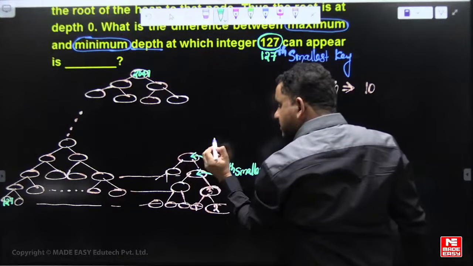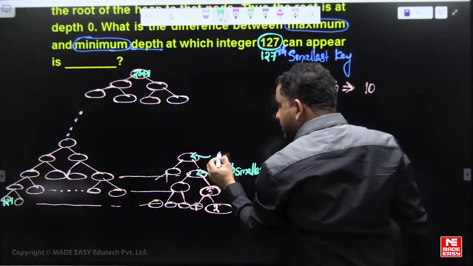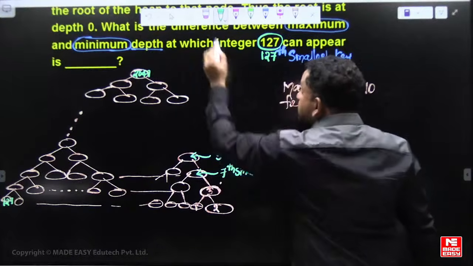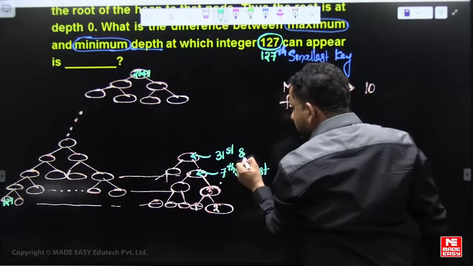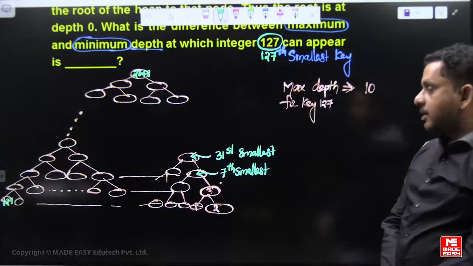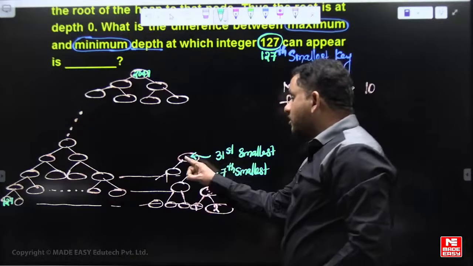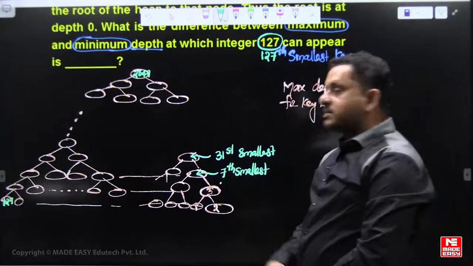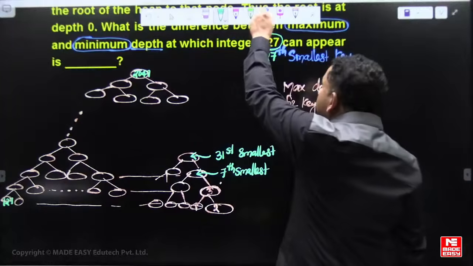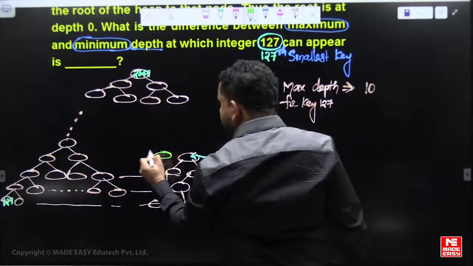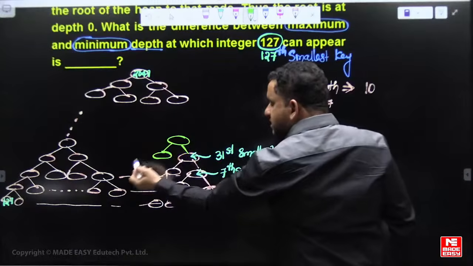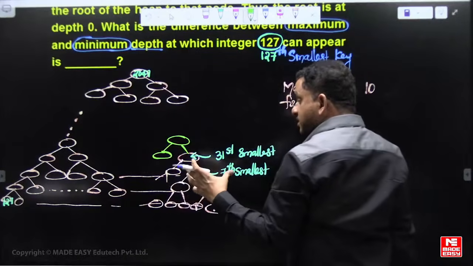This can be at least the 31st smallest key. Smaller than 31 is not possible here because 30 descendants are there for this key. Now if you go to the next level, these are 31 keys and these are 31 keys, total 62.